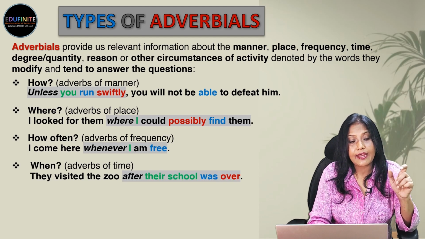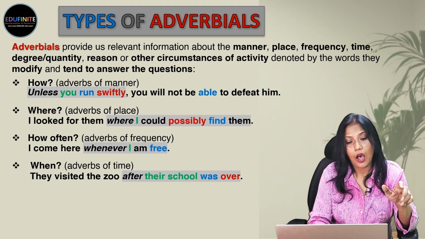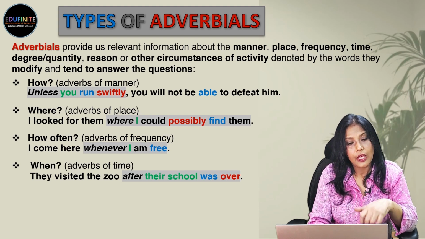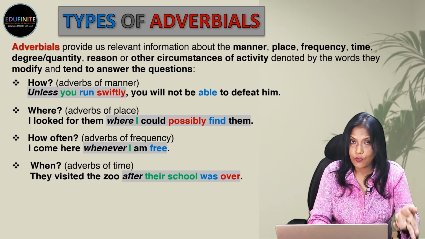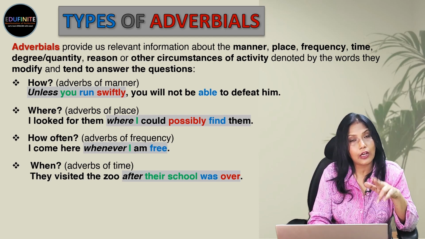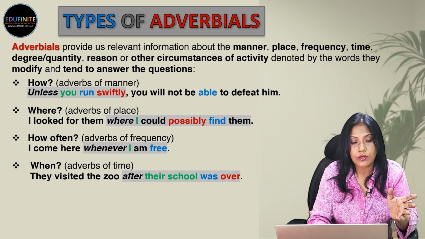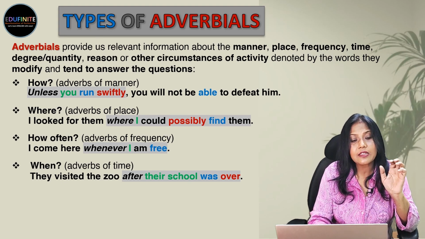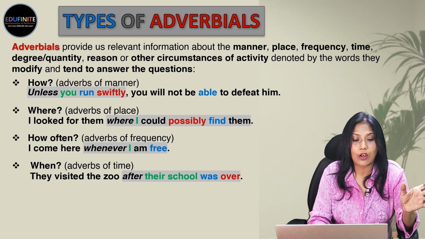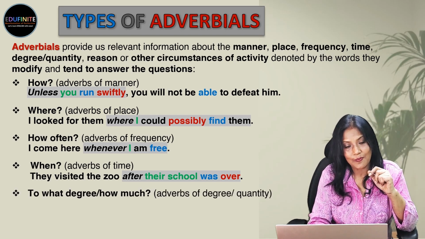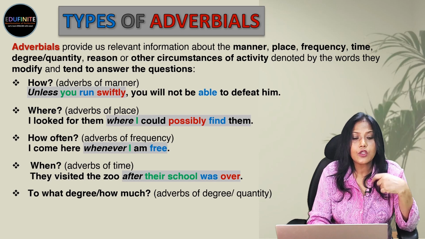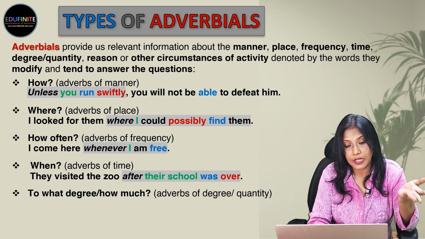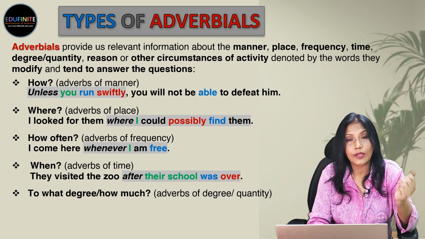Next, they visited the zoo after their school was over. So, after their school was over is the adverbial clause or the dependent clause beginning with subordinating conjunction after, and it's dependent on the independent clause they visited the zoo. Next is to what degree or how much. Now, this is the adverb of degree or quantity.